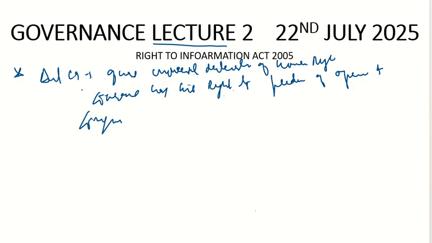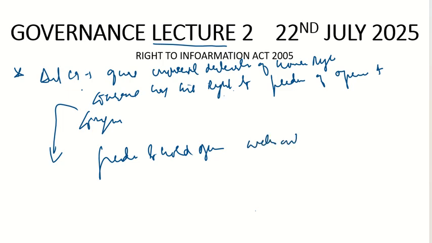This right includes, what does it include? It includes the freedom to hold opinions without interference from the state or any other higher authority. Then the second thing: to seek, receive, and impart information and ideas.